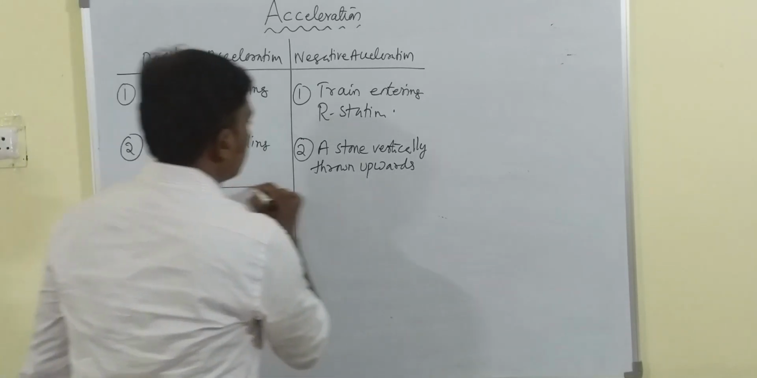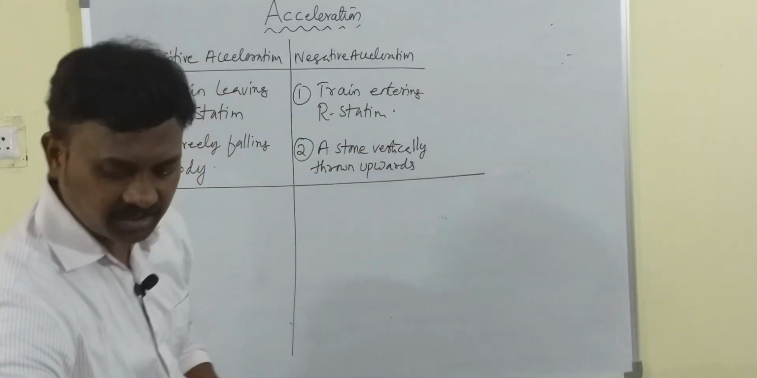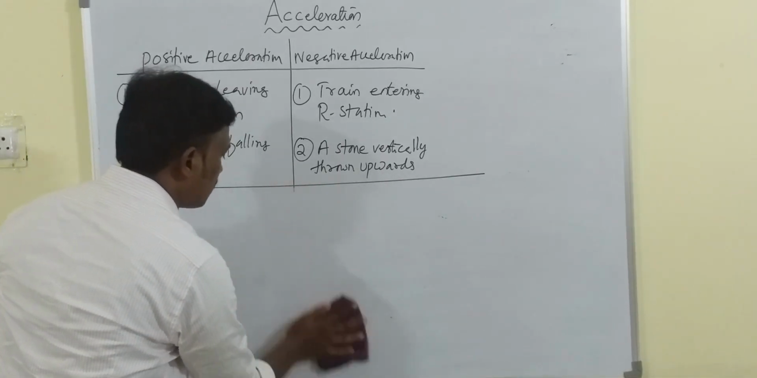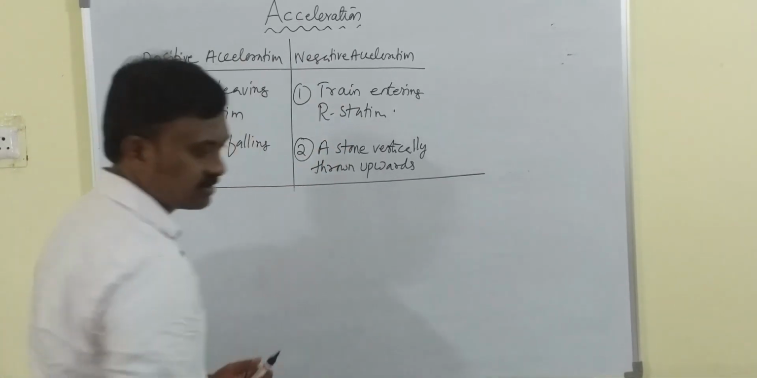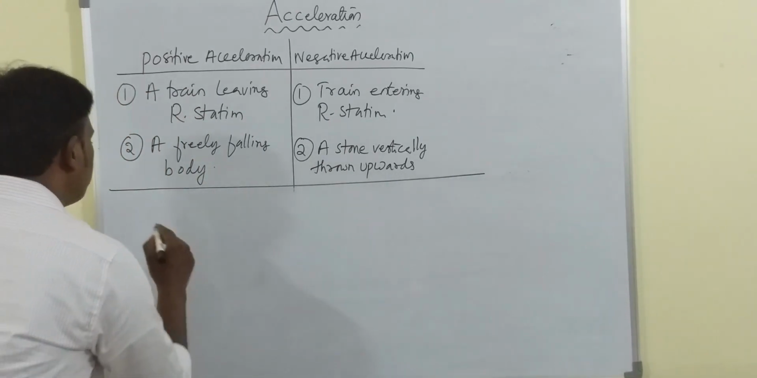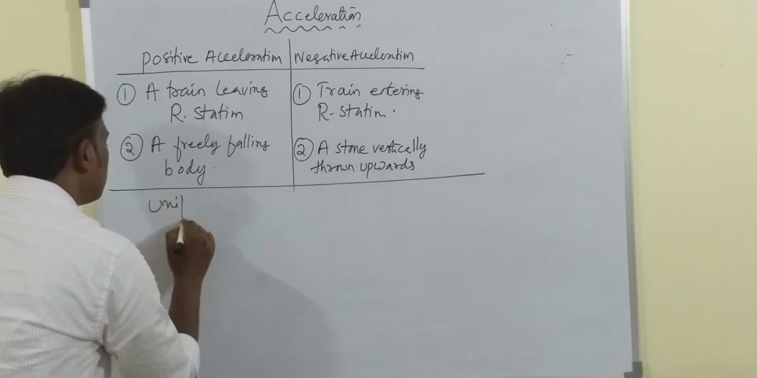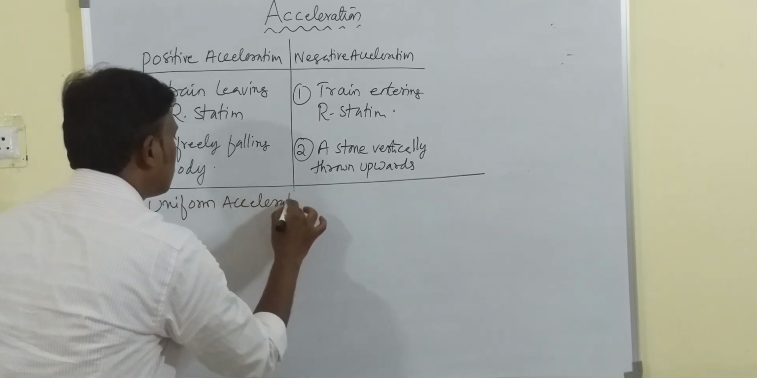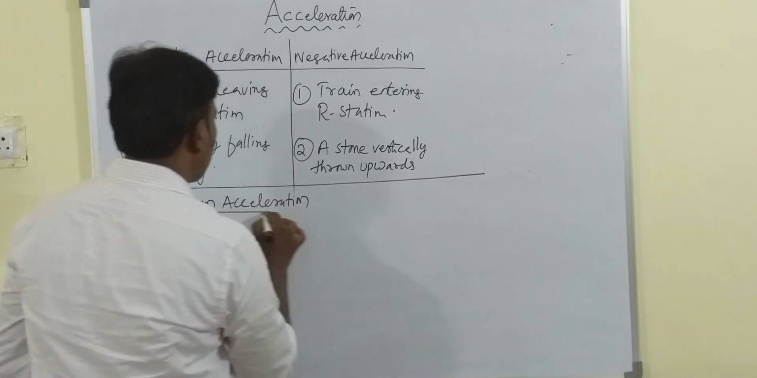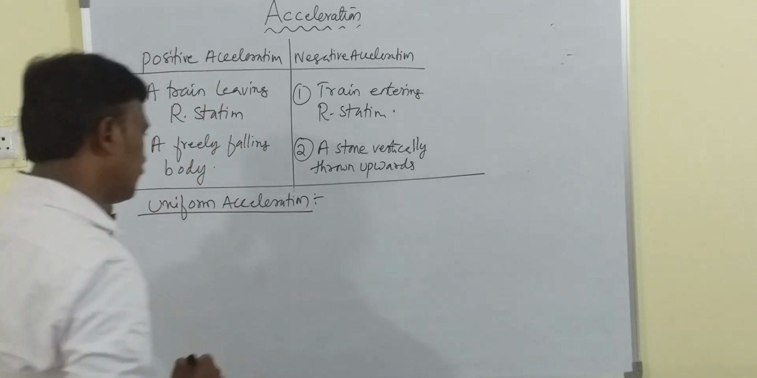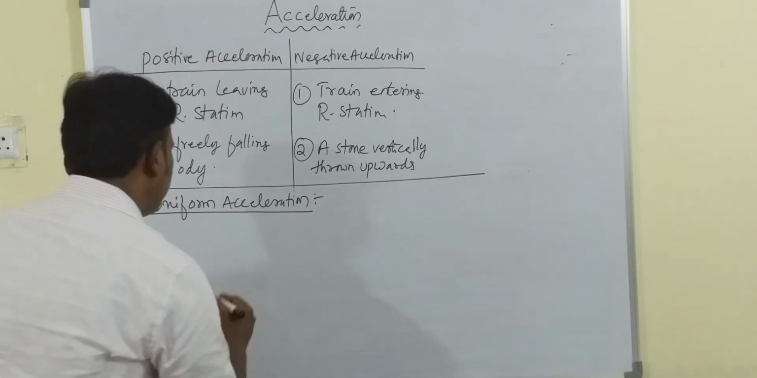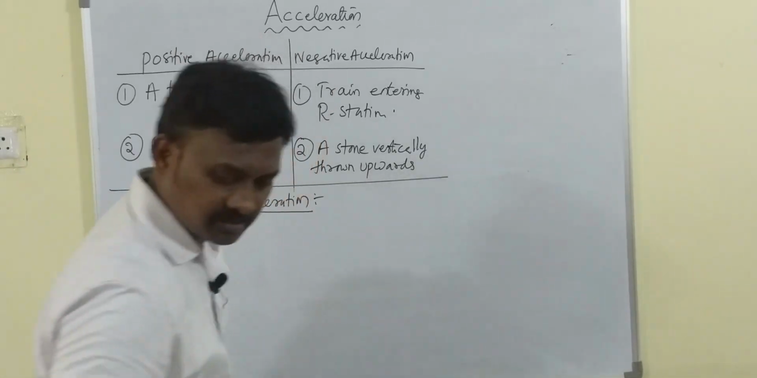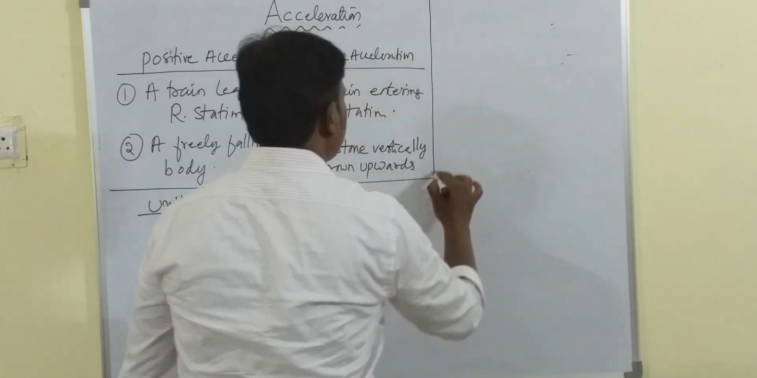Okay, right. Now we are going to see two more types of acceleration, that is uniform acceleration and non-uniform acceleration. It's very, very important. Let me see uniform acceleration. Now let me consider the uniform acceleration here, and the non-uniform we'll see here.